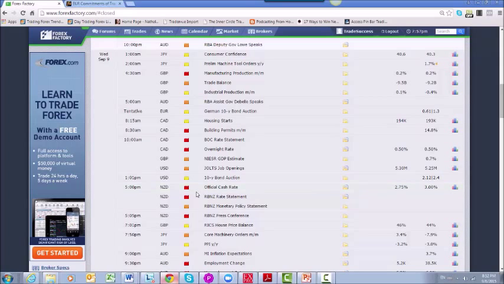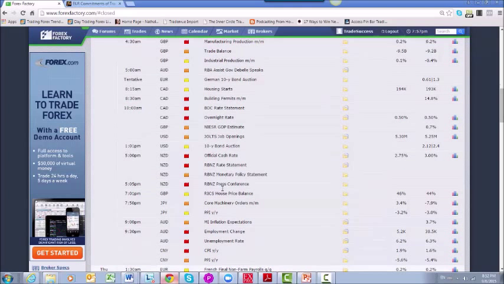And if we do see a rate cut, we would expect the New Zealand dollar to fall based on this cut. At 5:05 p.m. Eastern, we have a press conference. Again, the market will be looking for the commentary around the cash rate and the statement here.